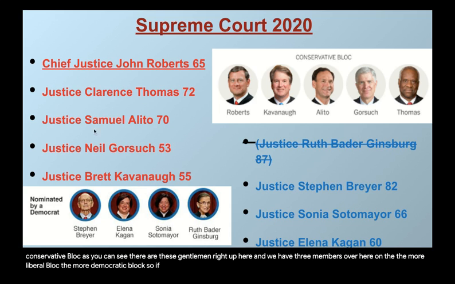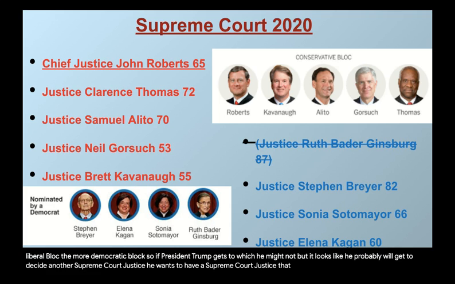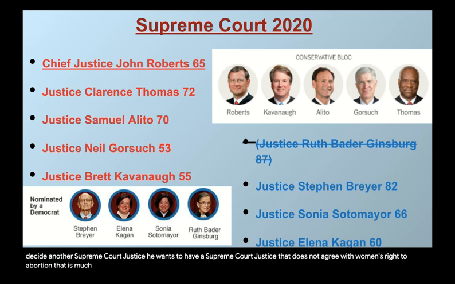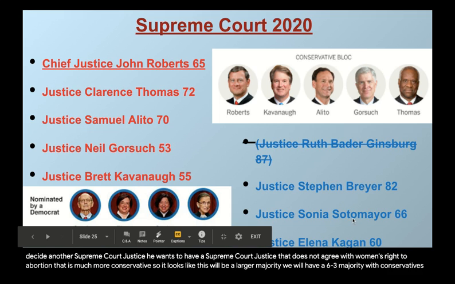So if President Trump gets to, which he might not, but it looks like he probably will get to decide another Supreme Court justice. He wants to have a Supreme Court justice that does not agree with women's right to abortion, that is much more conservative. So it looks like this will be a larger majority. We will have a 6-3 majority with conservatives over liberals.